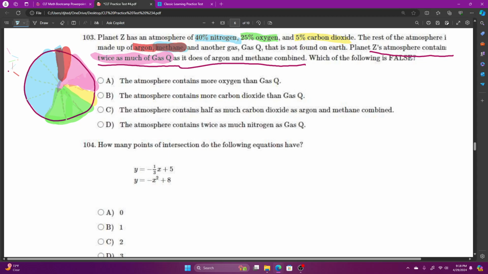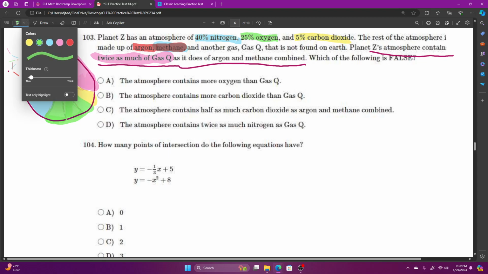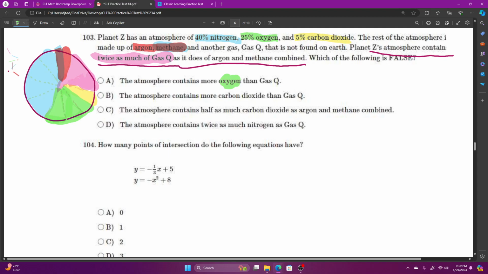Which of the following is false? The atmosphere contains more oxygen than gas Q. Oxygen was green, gas Q, pink.